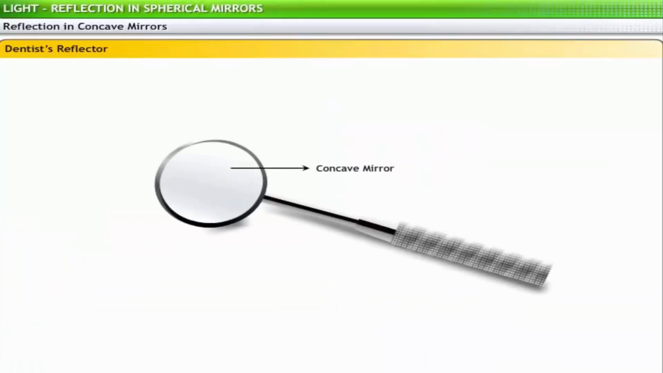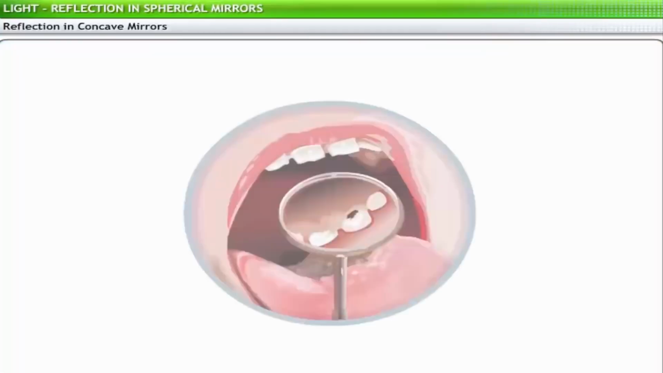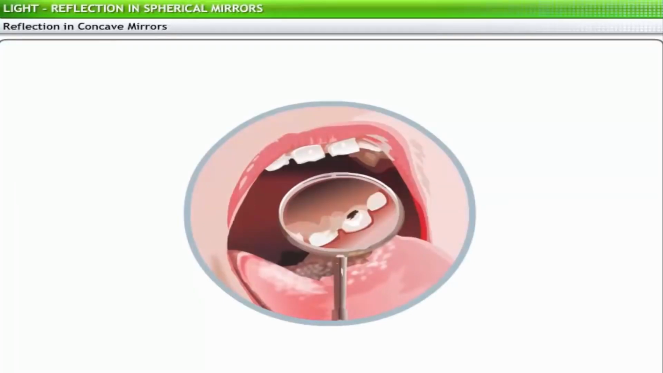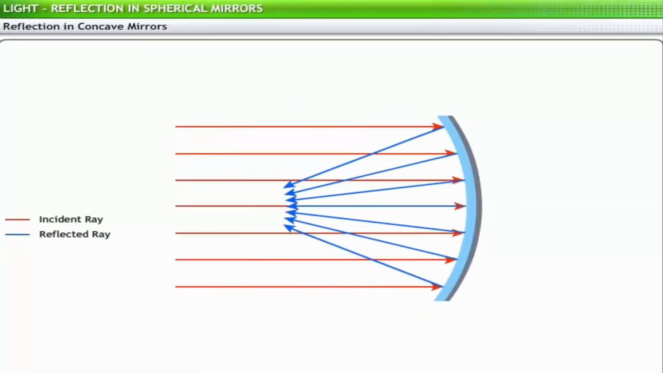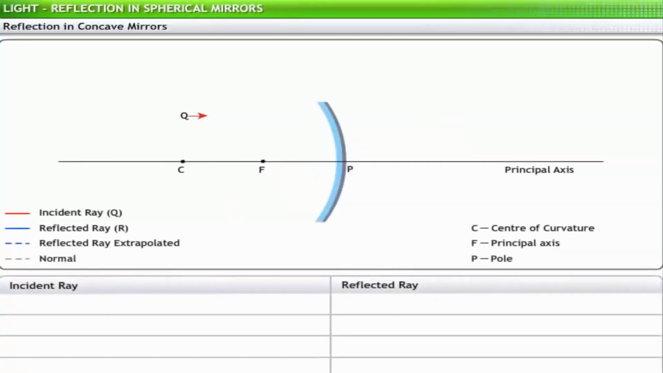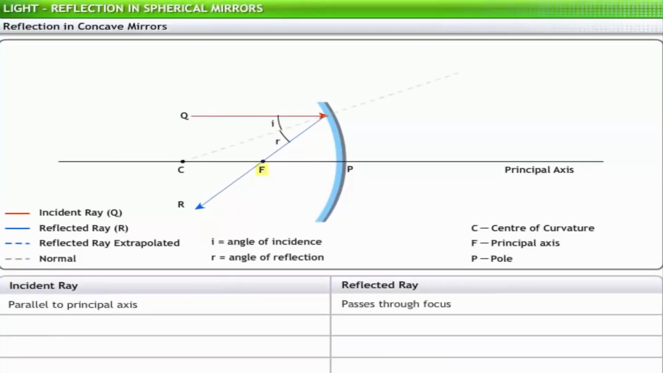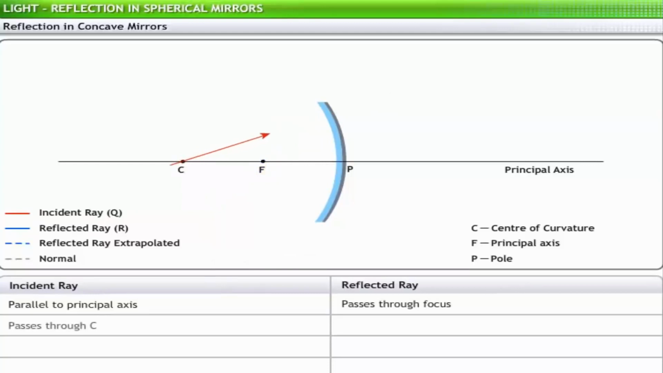In concave mirrors, such as a dentist's reflector, the reflection of rays is somewhat different from that in convex mirrors. Concave mirrors help enlarge the images of faraway objects or view objects that you cannot directly see due to their position. As in convex mirrors, reflection of rays in concave mirrors also follows certain rules. If the incident ray is parallel to the principal axis, the reflected ray passes through the focus. If the incident ray passes through the center of curvature, the reflected ray retraces the path of the incident ray.